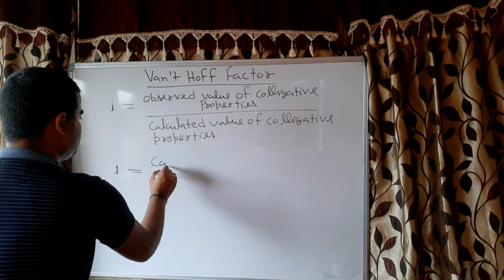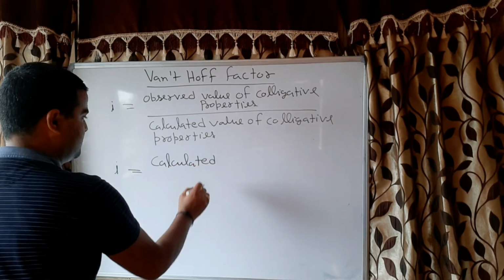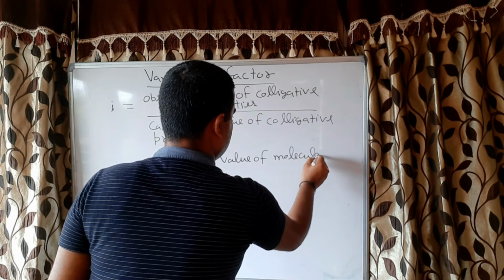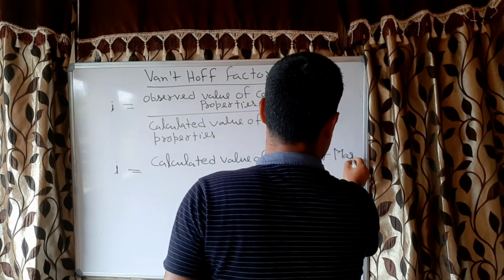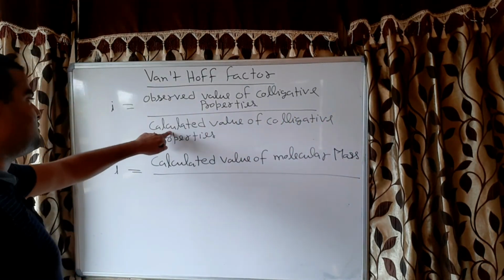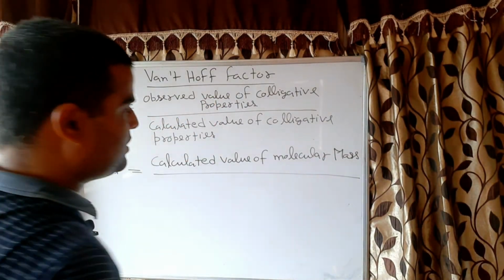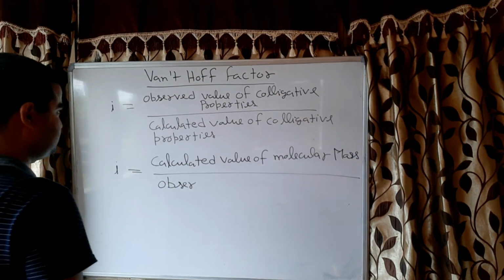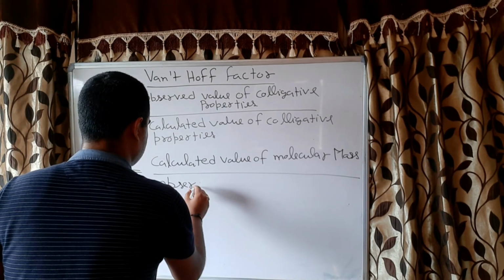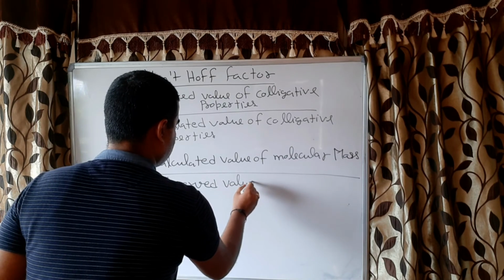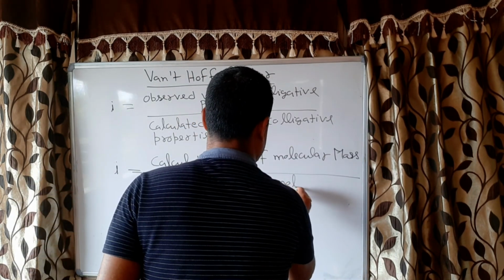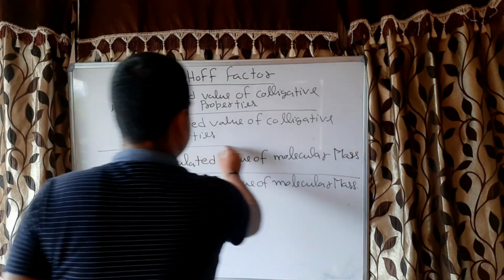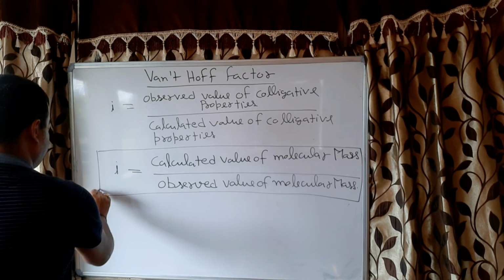So here it will be the calculated value of molecular mass, divided by the observed value, correct or not? So that is called Van 't Hoff factor.